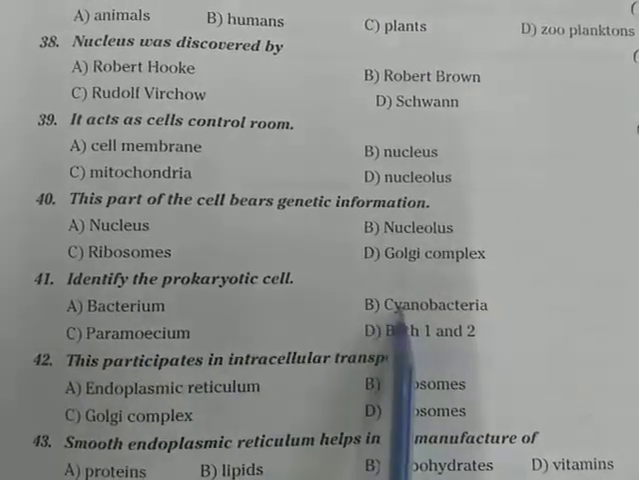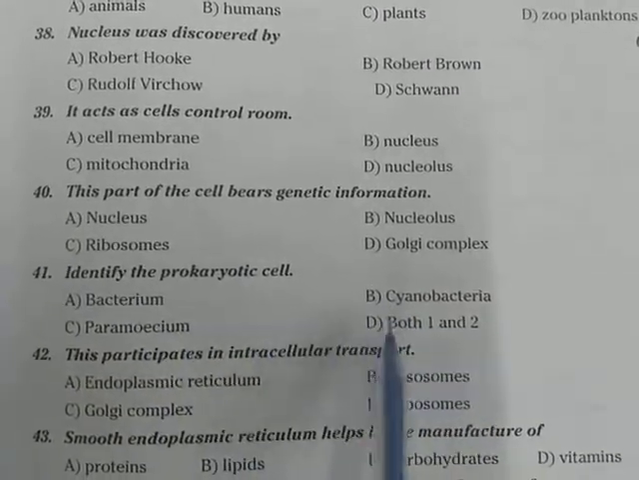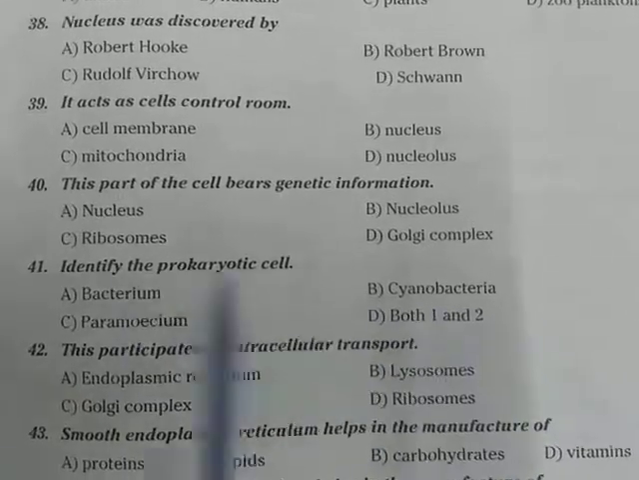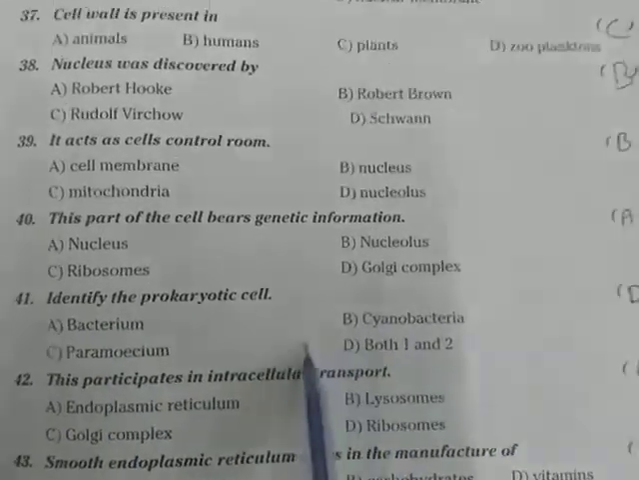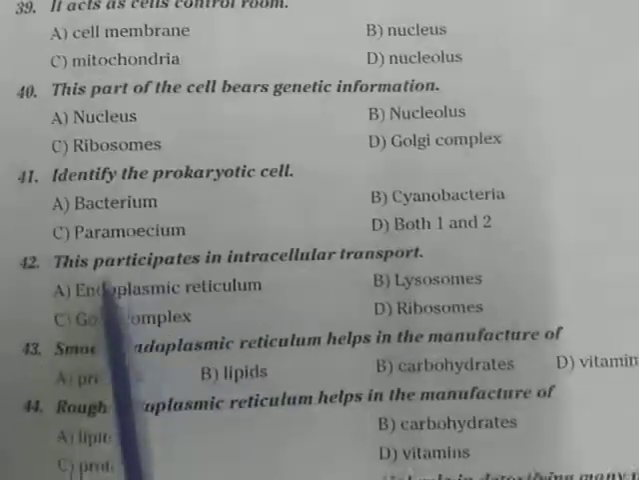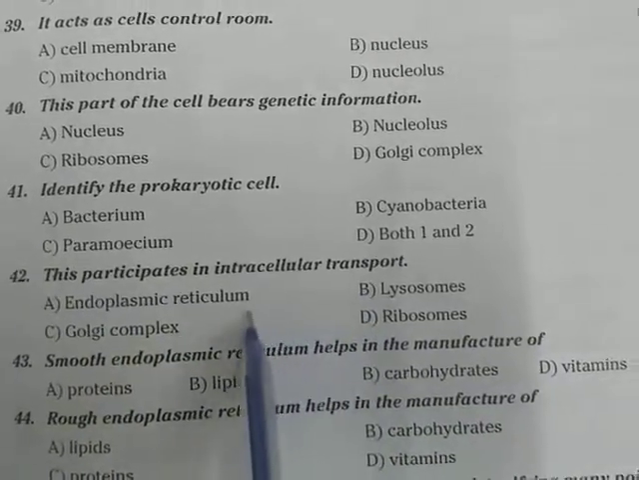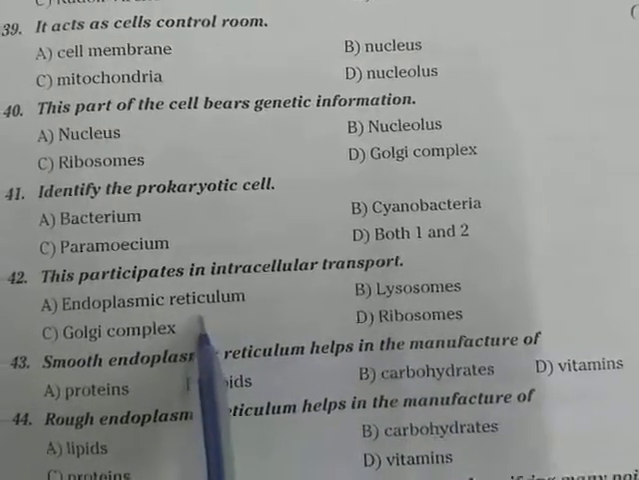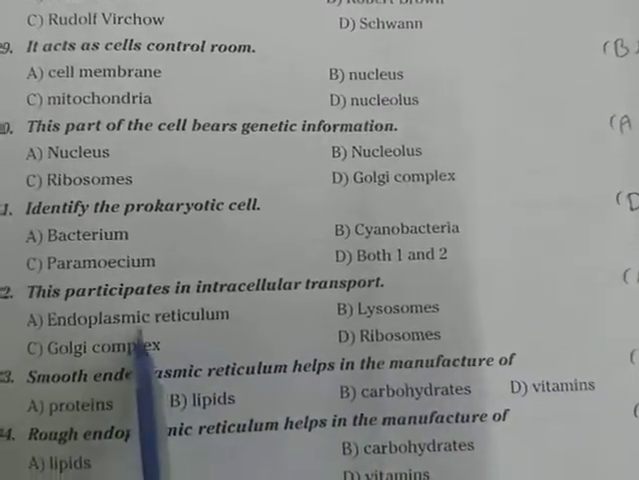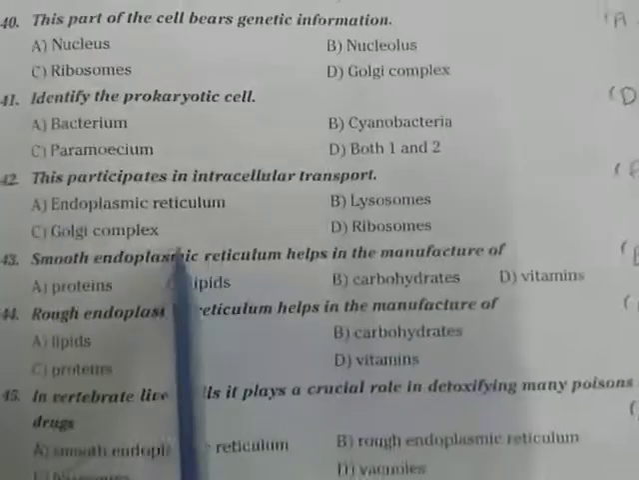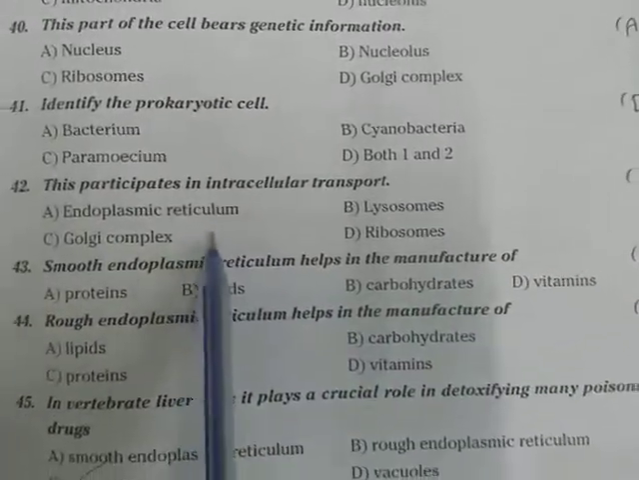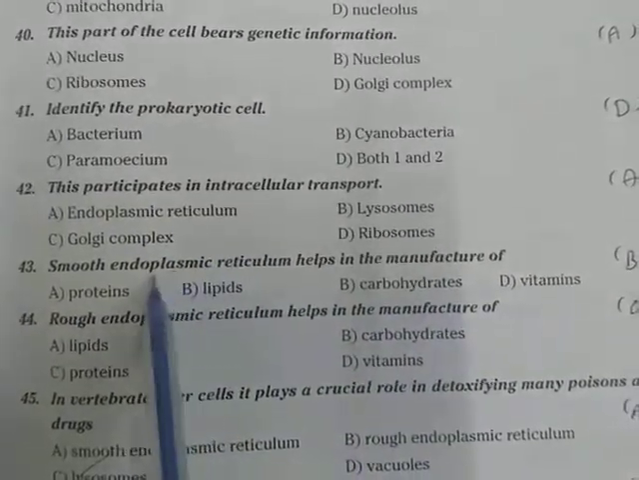Identify the prokaryotic cell. Bacteria, cyanobacteria, paramecium. D, both 1 and 2. So here bacterium and cyanobacterium. Next, this participates in intracellular transport. Which participates in intracellular transport? Endoplasmic reticulum participates in intracellular transportation.